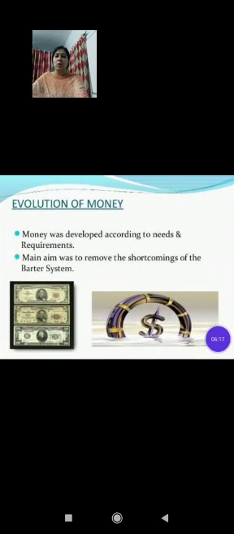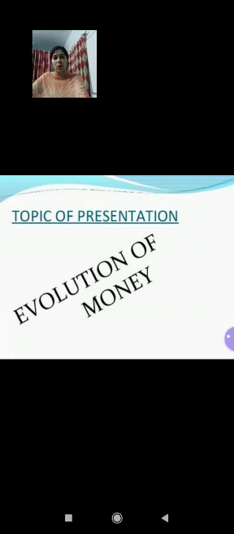So children, this was all about the evolution of money. Money was developed according to the needs and the requirements, and the main aim was to remove the shortcomings of the barter system. So children, we have discussed the evolution of money today and the meaning of money today.